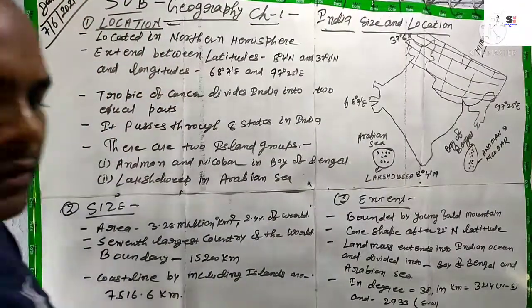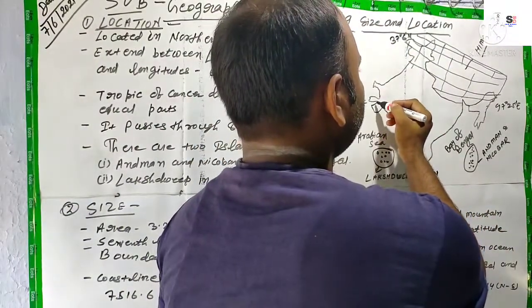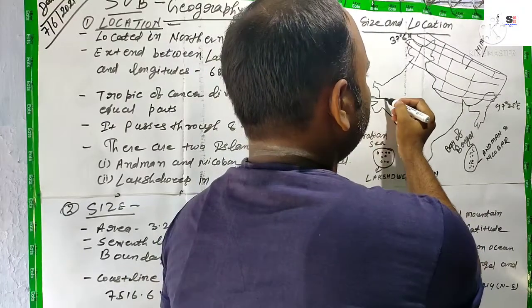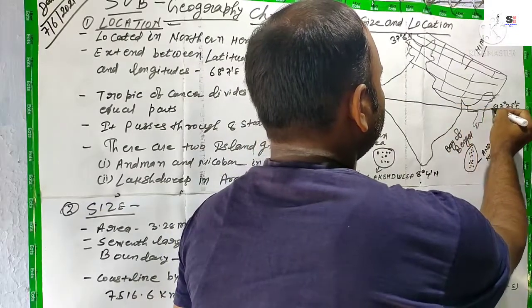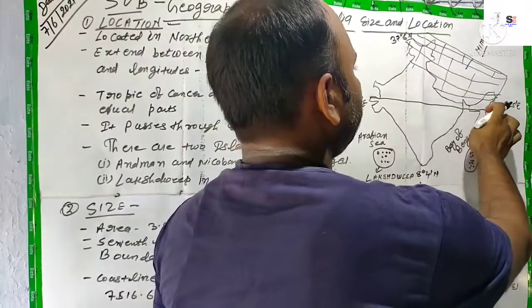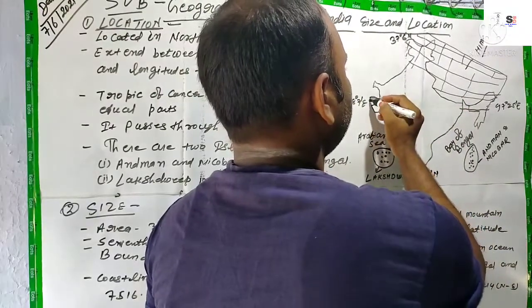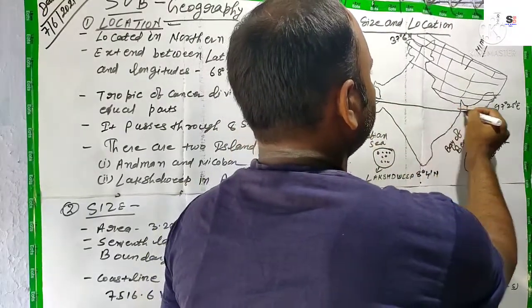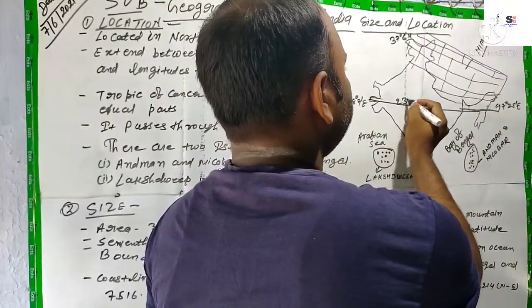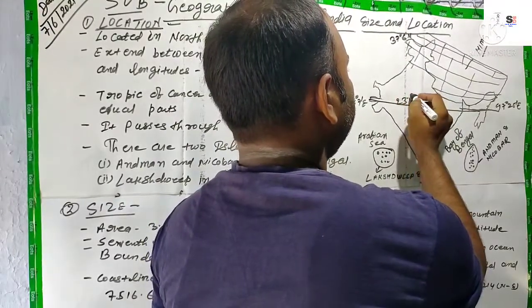There is one line which is known as the Tropic of Cancer. Its value is 23 and a half degree north.